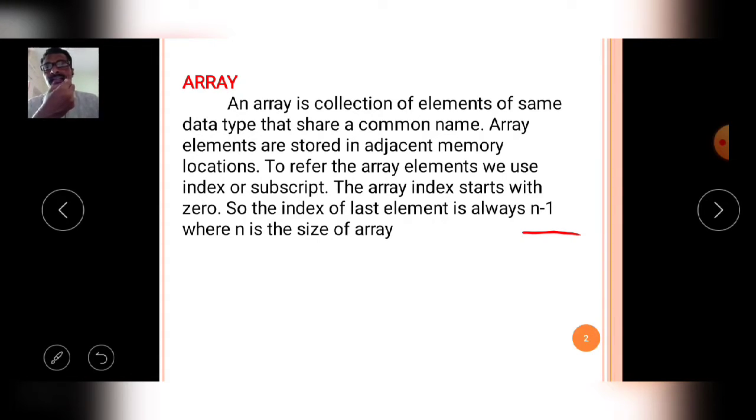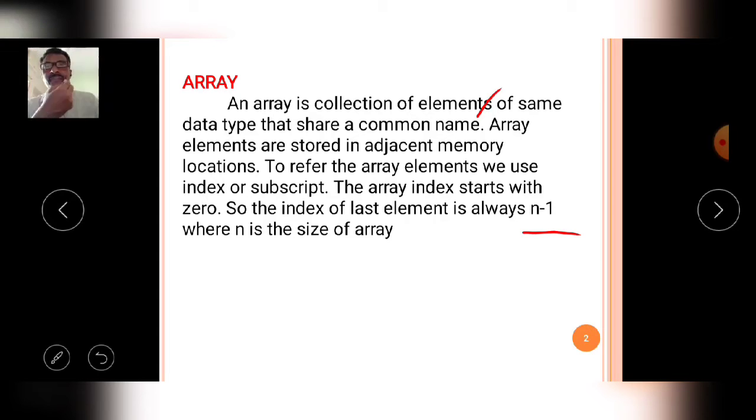So here the definition clearly explains that an array is the collection of similar, that means same data type, that share a common name. That is very important. For example, in a C program, there are 5 integer variables.